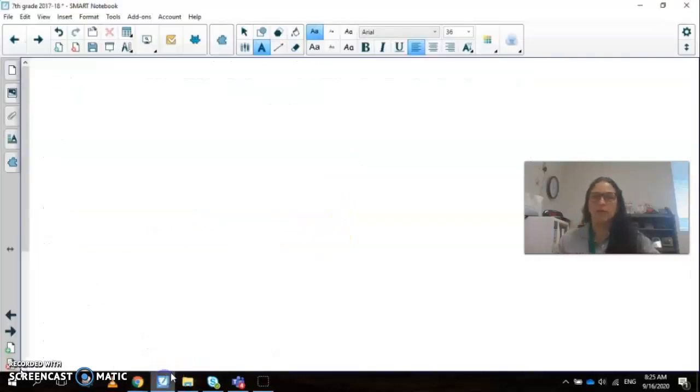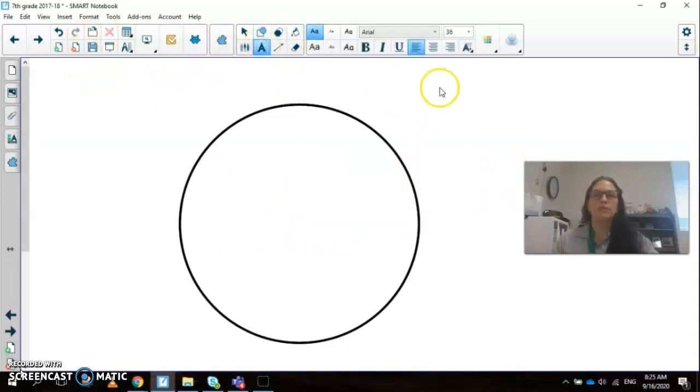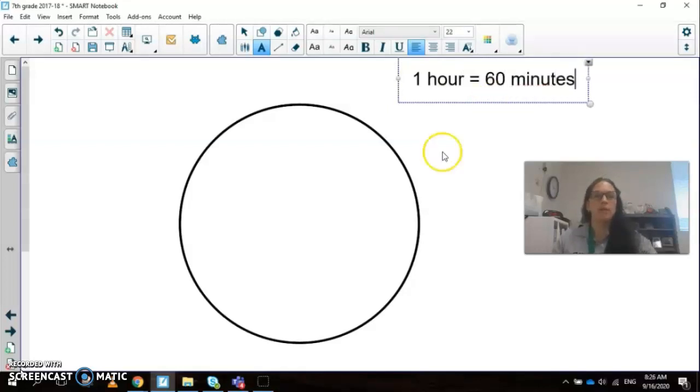Let me go and explain. Okay, so we are going to imagine that we have a clock. Let's make a clock. This clock is representing 1 hour. 1 hour is 60 minutes. Let's write that somewhere here, and let's make it smaller. 1 hour is equal to 60 minutes. So this is 1 hour.